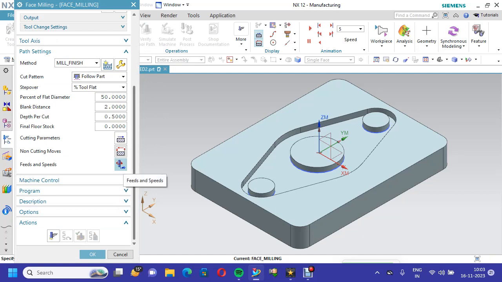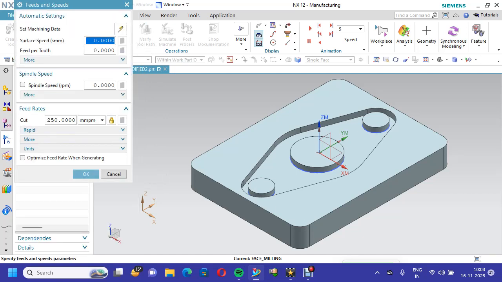The more important part is speeds and feeds. We have taken the material as carbon steel, meaning mild steel, and the cutter material is carbide. In this case we can go for 100 to 125 meters per minute. Now I am putting 100.